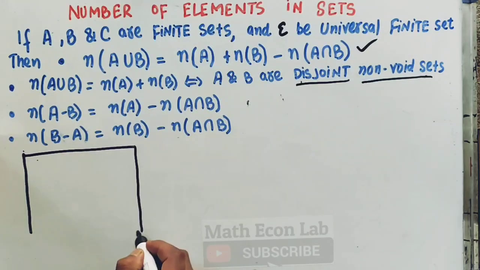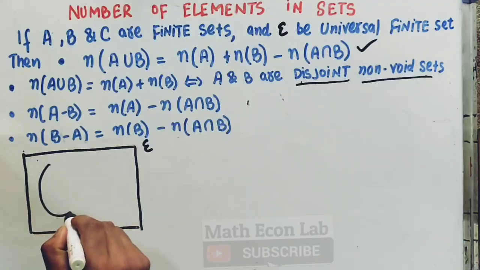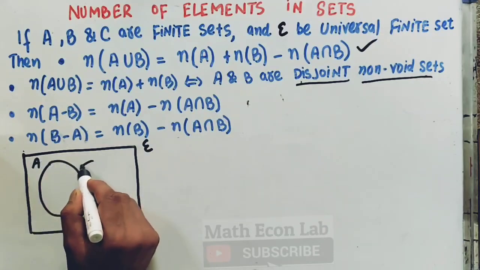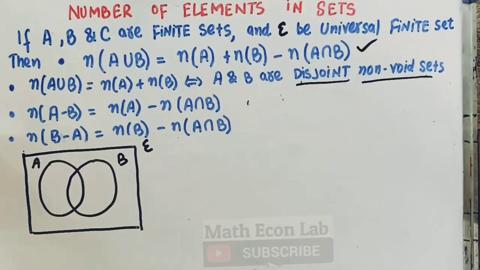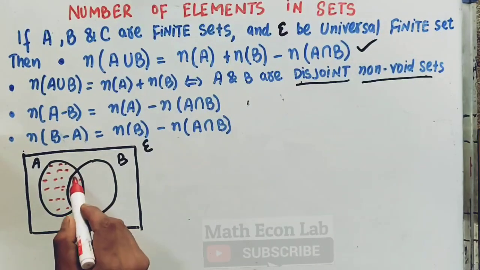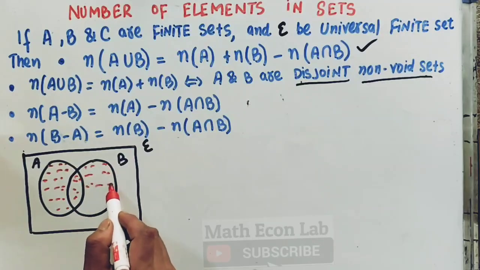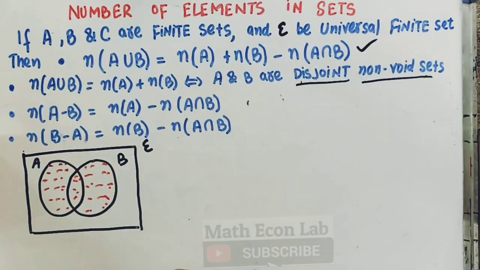So let us suppose this rectangle is our universal set. We have set A and then we have set B. So the area A union B is the set of all elements which are present in set A, set B, and in both sets A and B. So this denotes A union B.